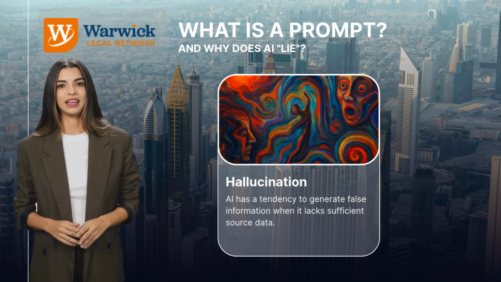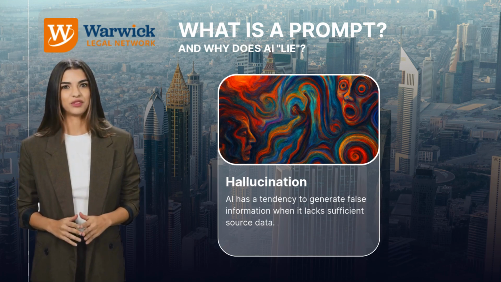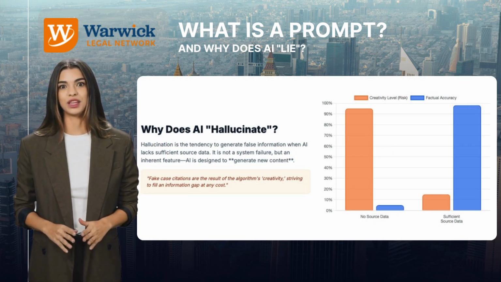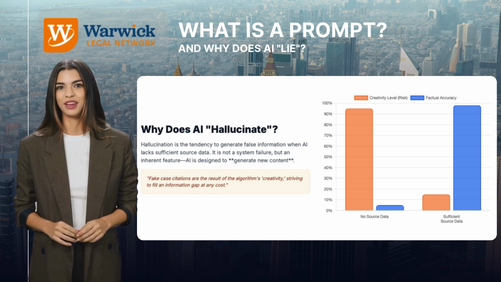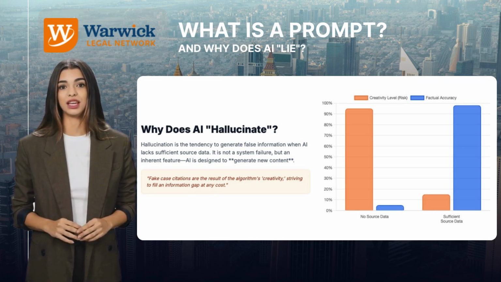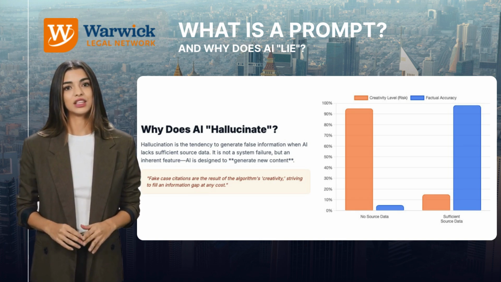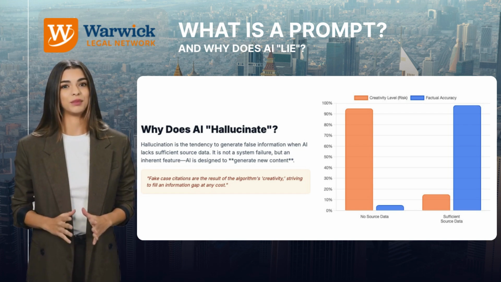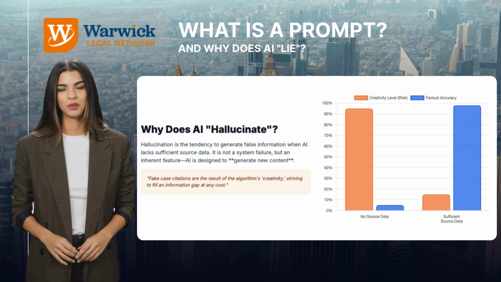This leads us to the second concept, hallucination. This is the greatest fear in our industry. AI has a tendency to generate false information when it lacks sufficient source data. It is important to emphasize that this is a deliberate feature of generative technology. Its purpose is to generate content that did not exist before. Fabricated case citations or non-existent statutory articles are the result of the algorithm's creativity, aiming to fill an information gap with new, plausible-sounding text.